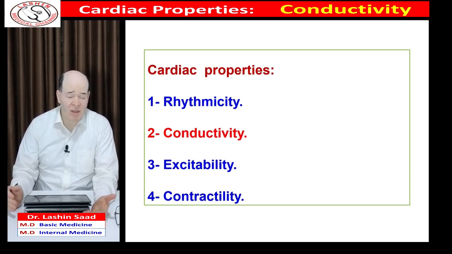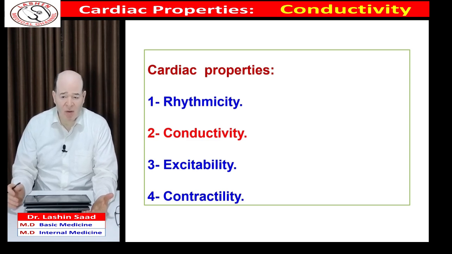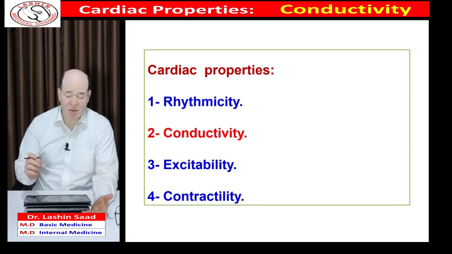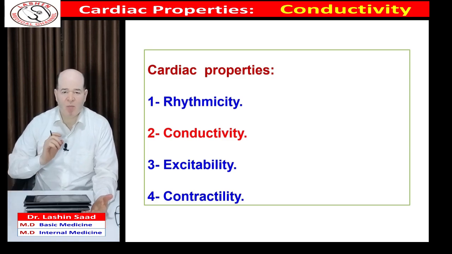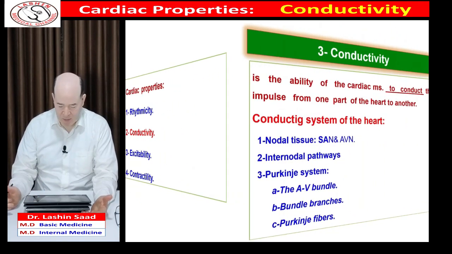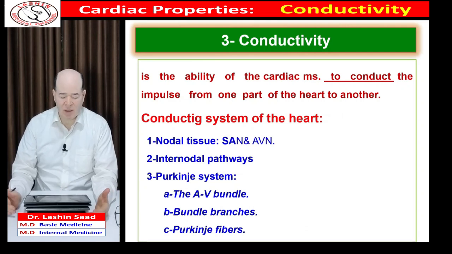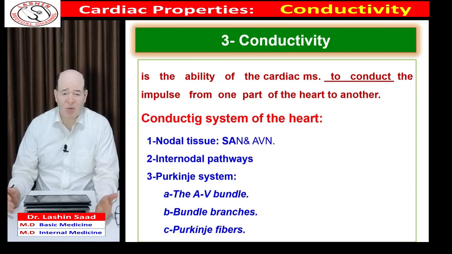And finally, contractility is the process of converting the chemical energy of food into mechanical energy, which is in the form of pumping function of blood. So what is conductivity? Conductivity is the ability to conduct the nerve impulse from one side to another inside the heart. Inside the heart, we have no nerves.